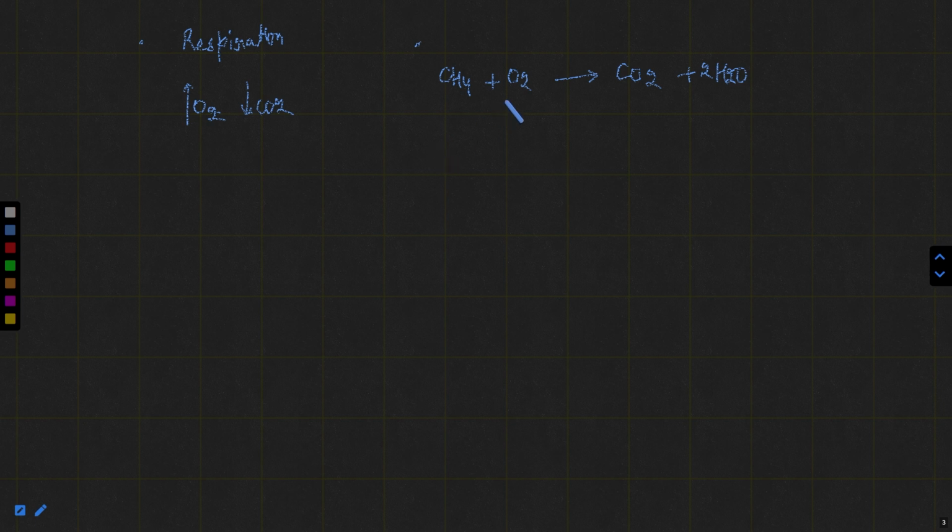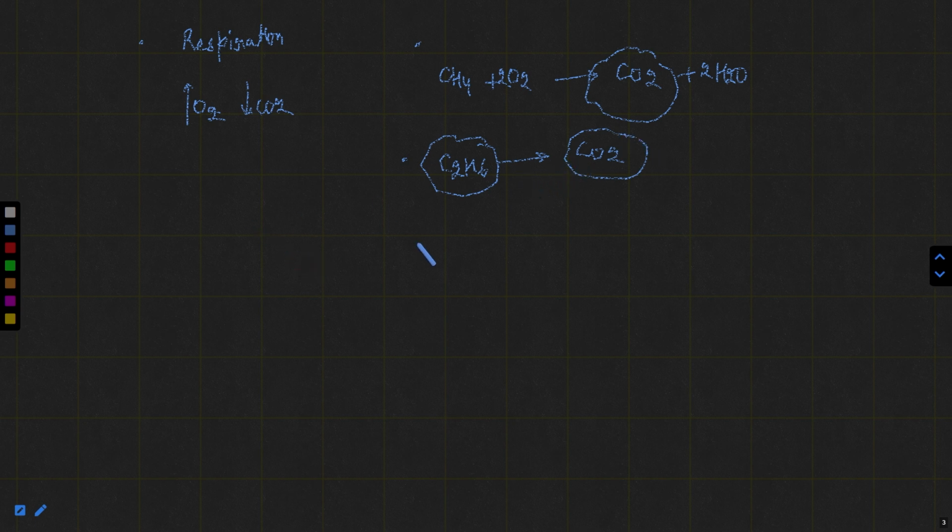CH4 plus 2O2 gives CO2 plus 2H2O. This is a balanced chemical equation. So here you are burning methane. If you are burning ethane or any other material, what will happen? You will get CO2 also here. I'm not writing the complete equation here.